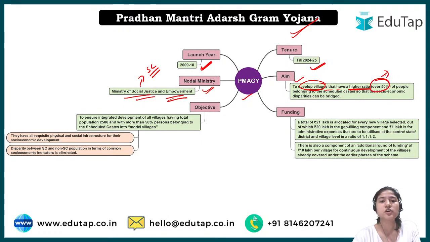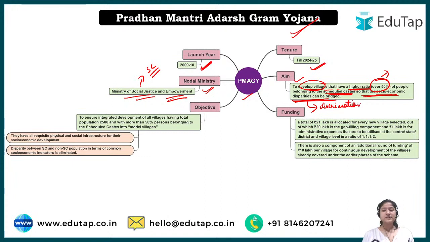So at least 50% or more should belong to the scheduled caste, so that the socio-economic disparity, nothing but the discrimination, or asamanata if I say it in Hindi, right? So discrimination can be the word that could be used.